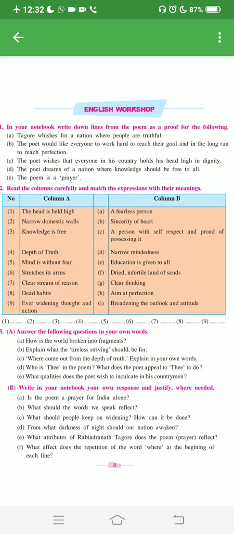And now comes the scheme. What is the rhyme scheme? There is no rhyme scheme in the poem. It's written in free verse without any rhyme scheme. And figure of speech. They are personifications. How personification? Because dead habit is compared here. And there is alliteration also. And there is one more important figure of speech, that is apostrophe. He is addressing God.